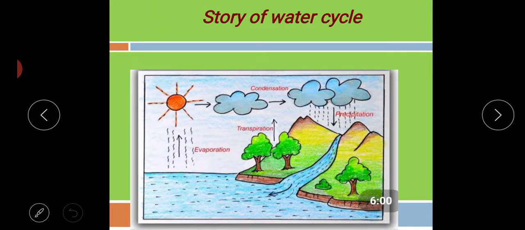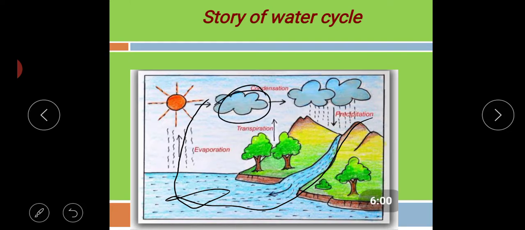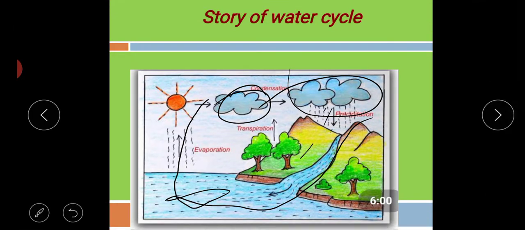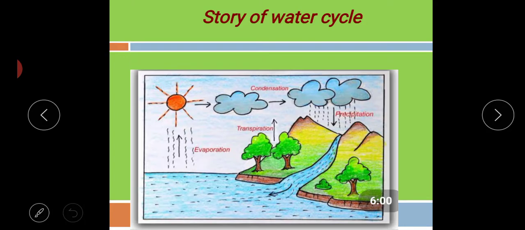Now see the story of the water cycle. I have told you, see, this is the circle. When water comes from the hilly areas and goes to the sea, then the sun gives heat and it goes back into the atmosphere, and then water drops are collected and make clouds, and then again there is rain. This is the story of the water cycle: water comes on the earth, then goes in the air, then again falls down in the form of rain.